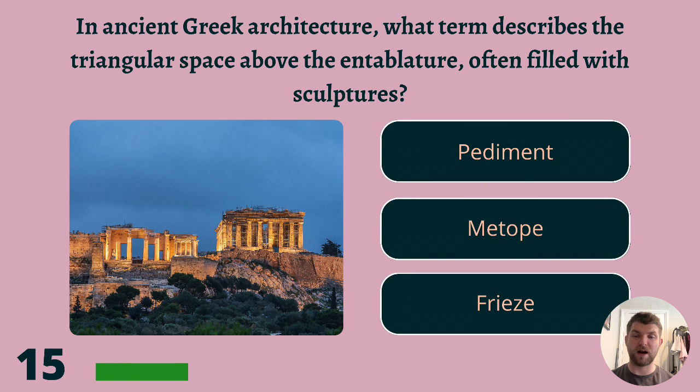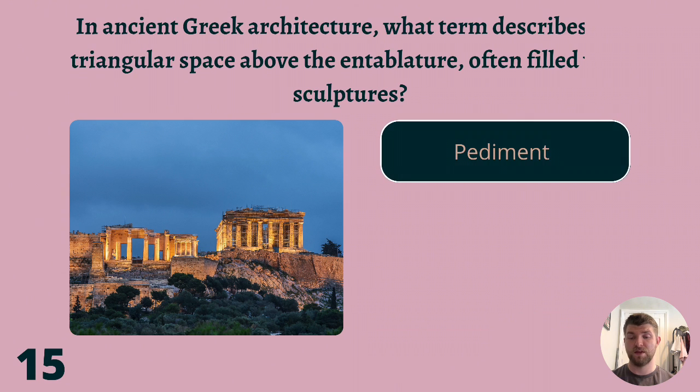In ancient Greek architecture, what term describes the triangular space above the entablature often filled with sculptures? Pediment, metope, or frieze? The answer is pediment.